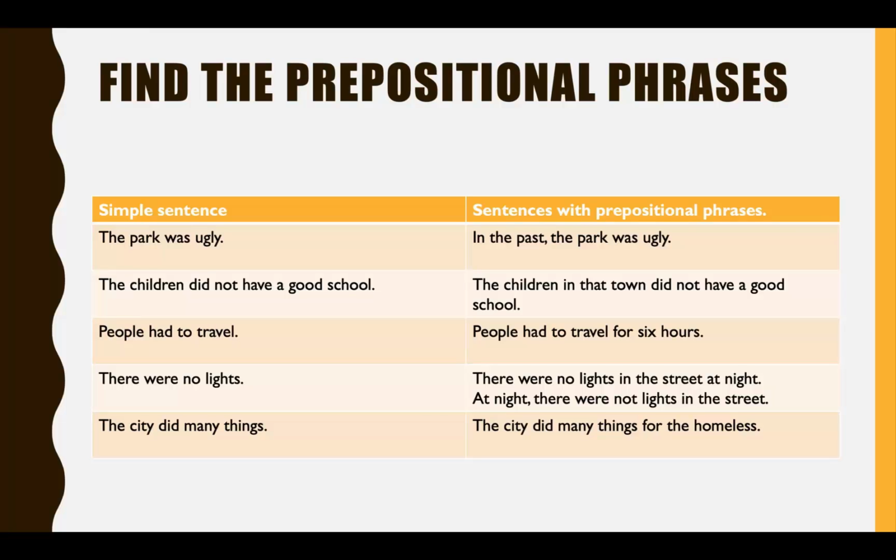People had to travel for 6 hours. That's time. There were no lights in the street at night. So there are two prepositional phrases, one next to each other, and then another one. Another way to say it would be to move at night to the front of the sentence. And then you have in the street at the end. So you can see that prepositional phrases can go in different places in the sentence.